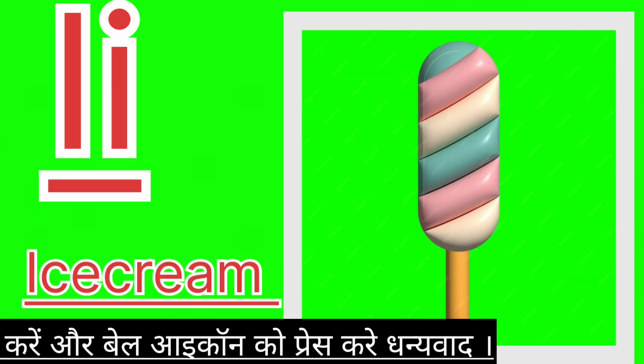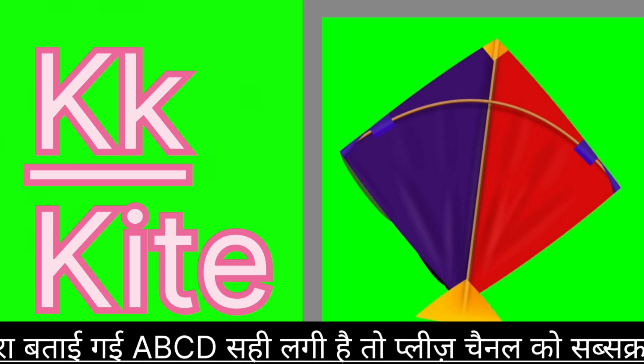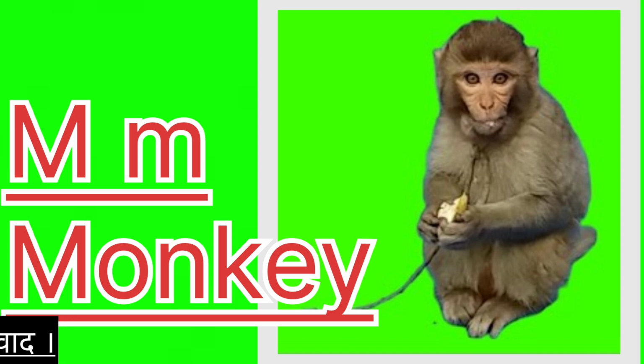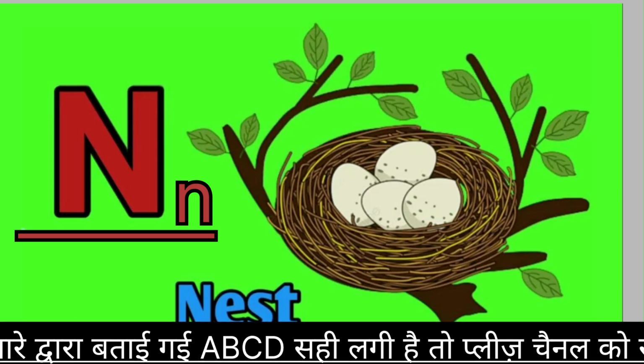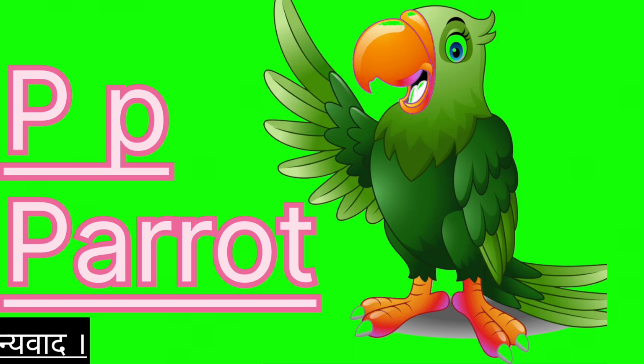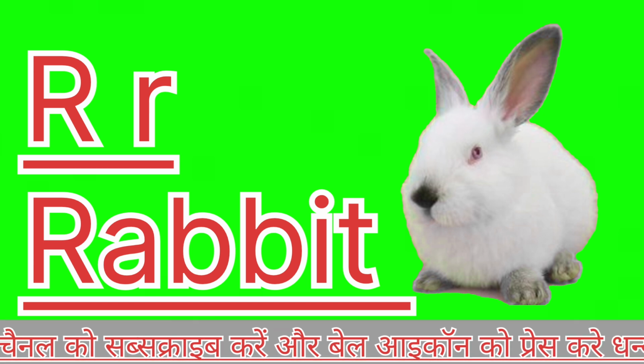I for ice cream. J for jug. K for kite. L for loin. M for monkey. N for nest. O for orange. P for parrot. Q for queen. R for rabbit.